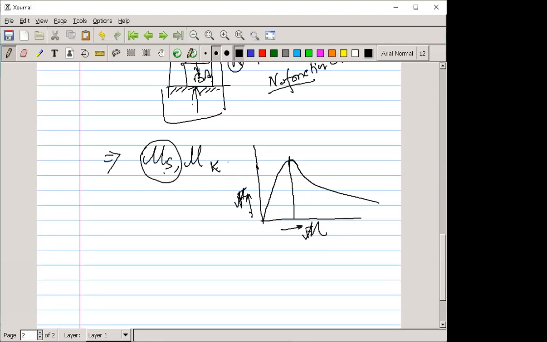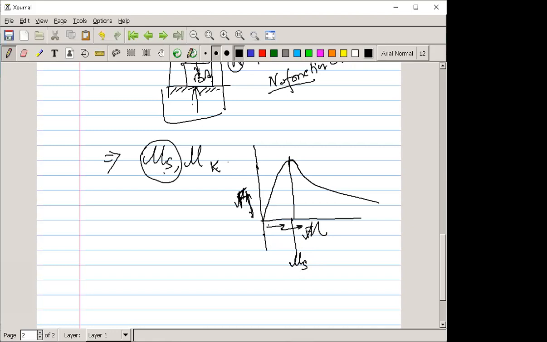Sorry, this should be F and this should be this one. When you increase the force, the coefficient of friction also increases, and you can see here the coefficient of friction is maximum; that is called the static coefficient of friction.